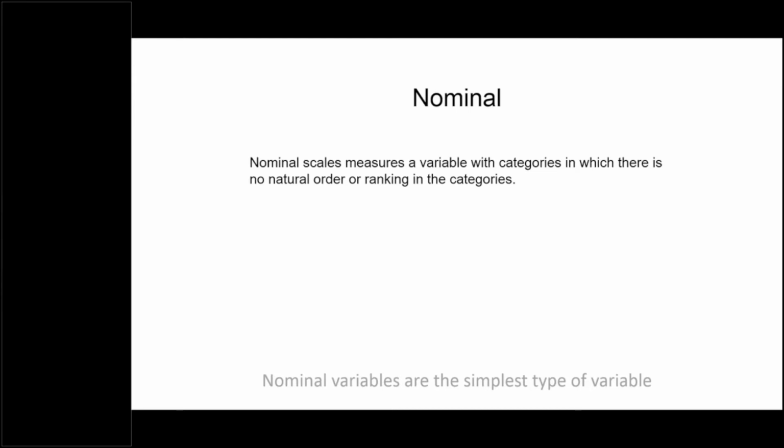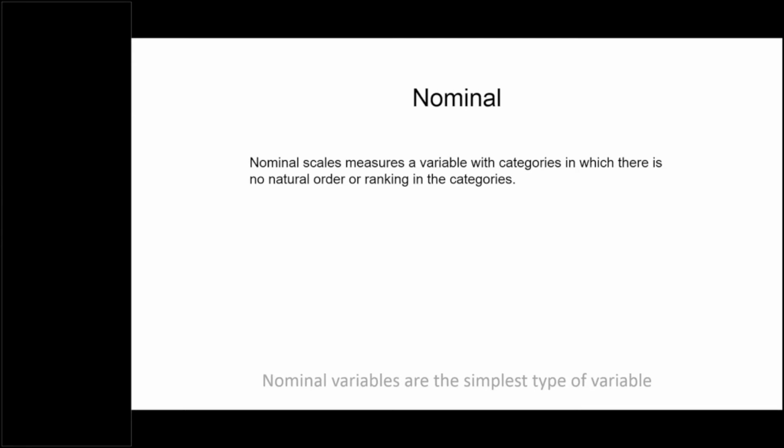So I am collecting the data for gender. Now this gender is a variable which has 2 categories, male and female. I may code male and female by 1 and 0 or 1 and 2, or I can just put M and F. So these are the categories, but there is no natural order. 1 is not more than 0, because this is an arbitrary coding done by me. There is no difference between the 2 categories, male and female. The male is not more than female or female is not more than male.